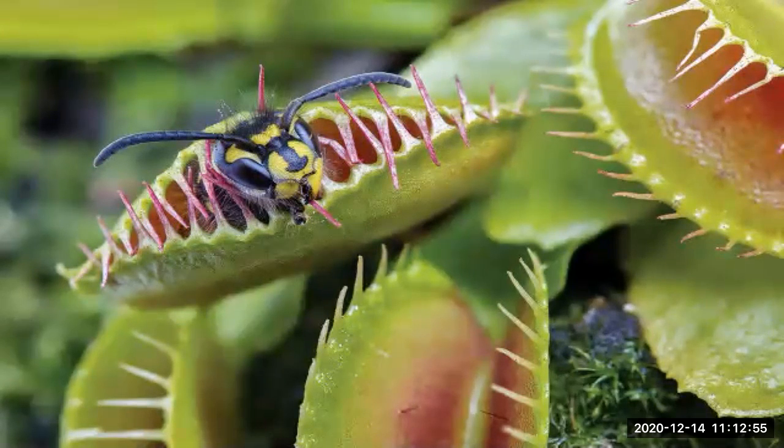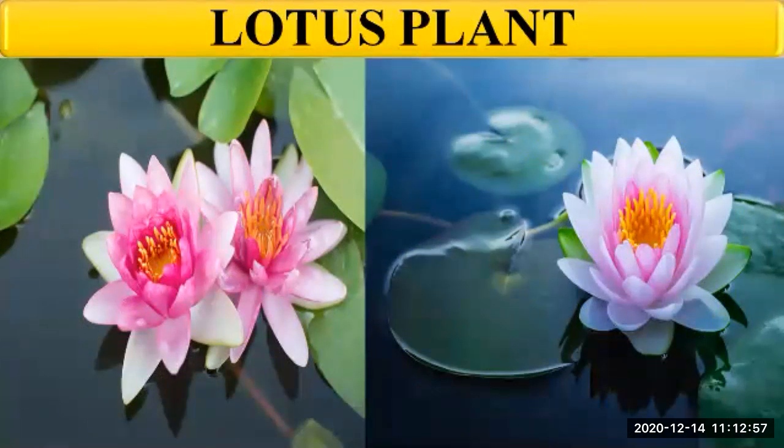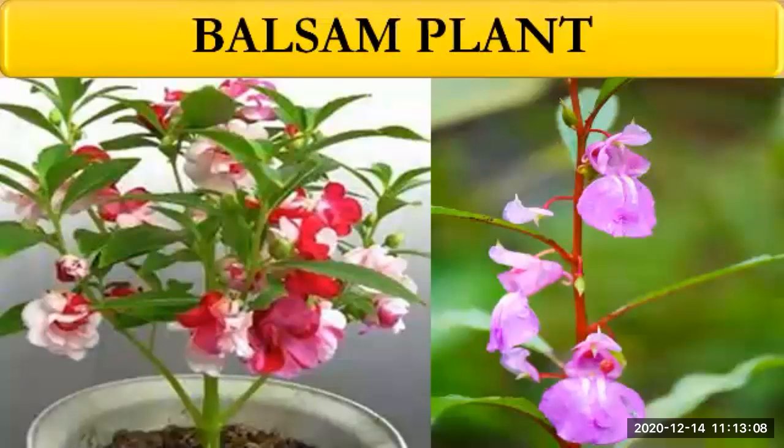In the same way, you must have seen the lotus plant. In the lotus plant, you can see that it opens during the daytime while it closes at night, right? In the same way, in the balsam plant, the ripened fruits burst open at the right time to disperse the seeds.